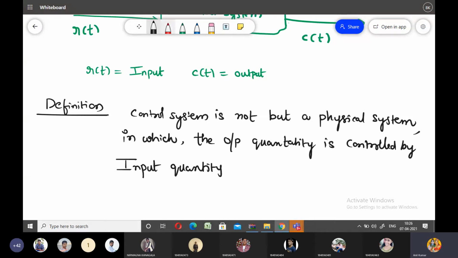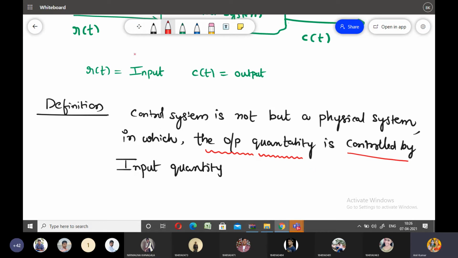Yesterday I have already told you. So here, what is the control? Which parameter do you need to control in control systems? You need to control the output quantity. In control systems, compulsorily you need to control the output quantity. In what way can you control the output quantity? Simply by changing the input quantity, or by varying the input quantity. We can control the output quantity here.